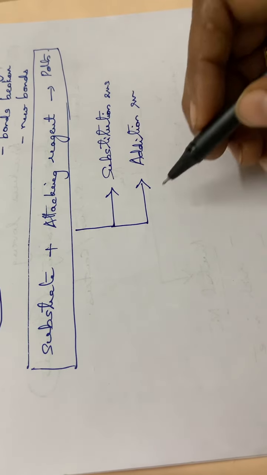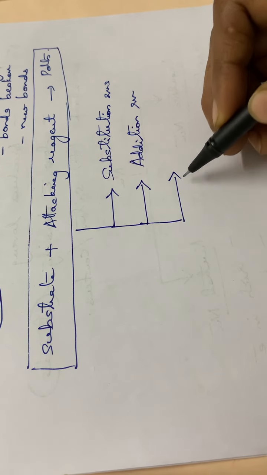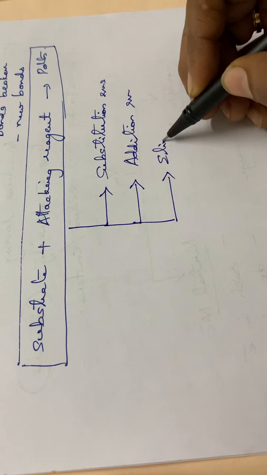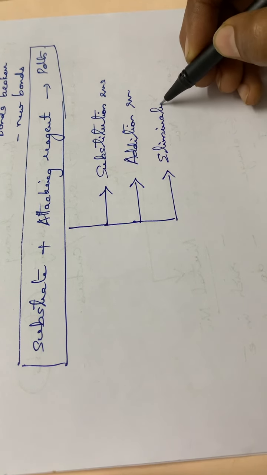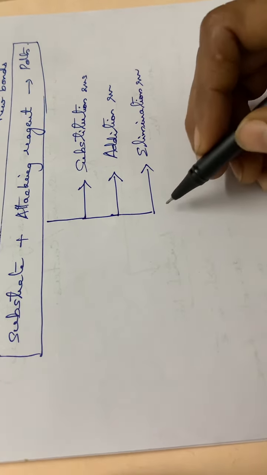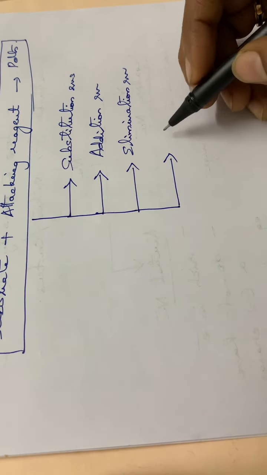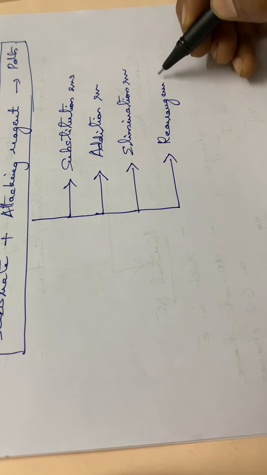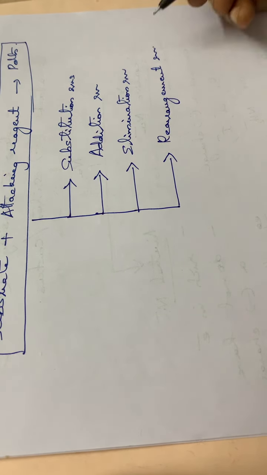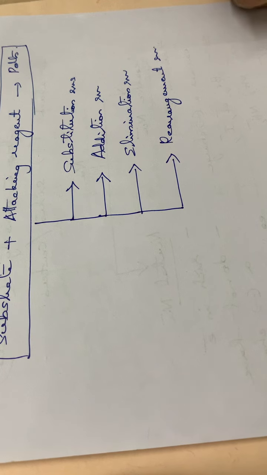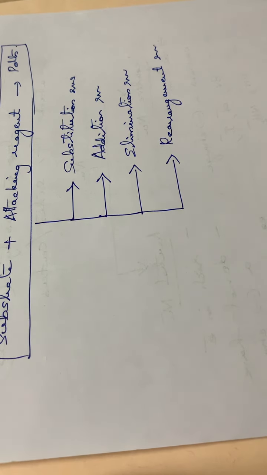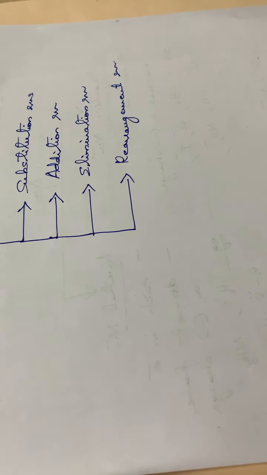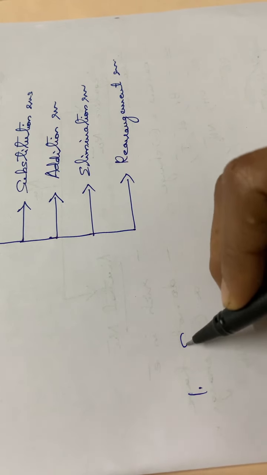Third one, the elimination reaction. And the fourth one, the rearrangement reaction. Substitution, addition, elimination, as well as the rearrangement reaction. So these are the different types of organic reactions. Then we have to go through them one by one. And the first one is the substitution reaction.